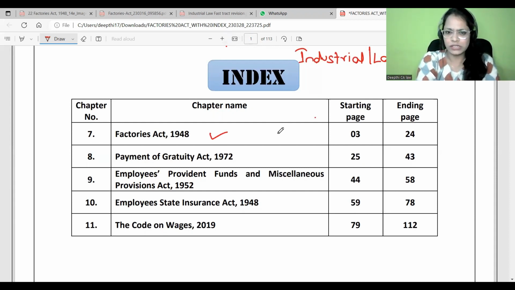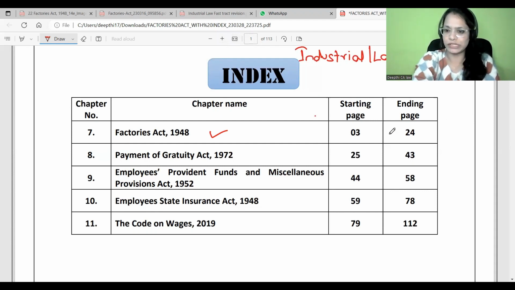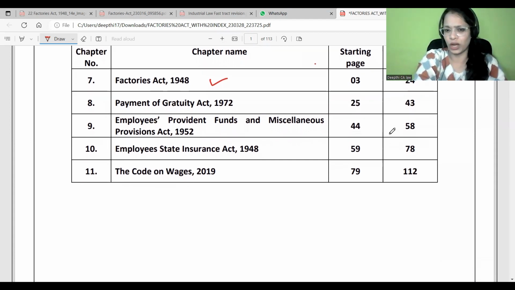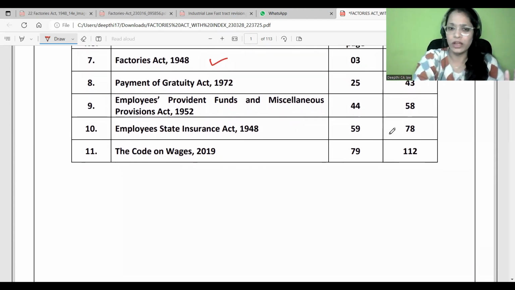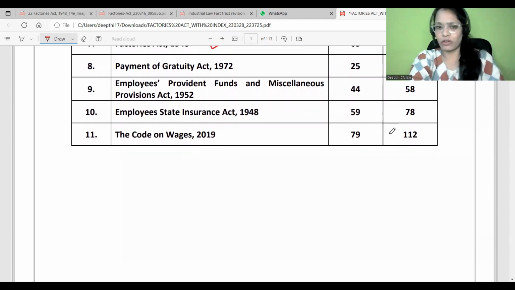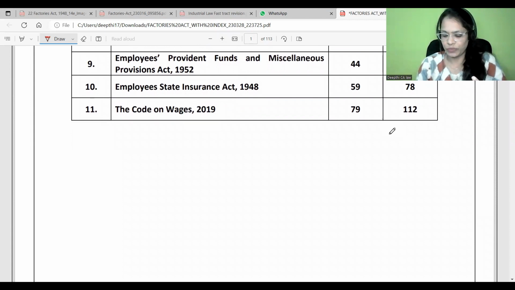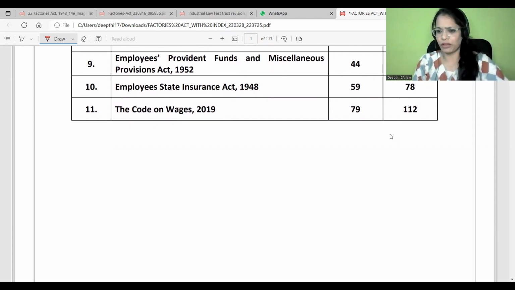This is one of the primary acts, and when you try to understand labor laws, this is the first one you are learning about. Before we begin, let me give you an introduction or some awareness related to these labor laws.